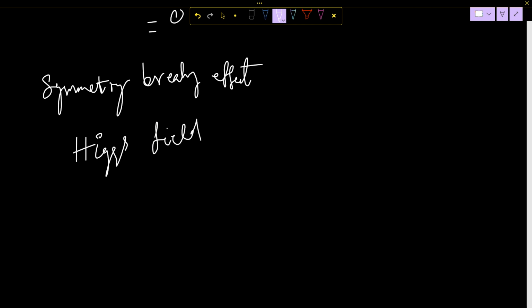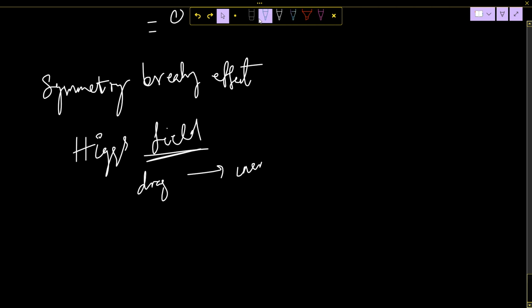So the basic idea is that the Higgs field causes a kind of drag on all the elementary particles. It pulls back, and this drag is something we call inertial mass.